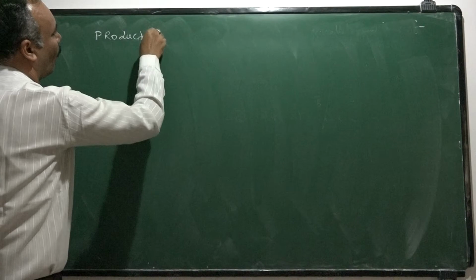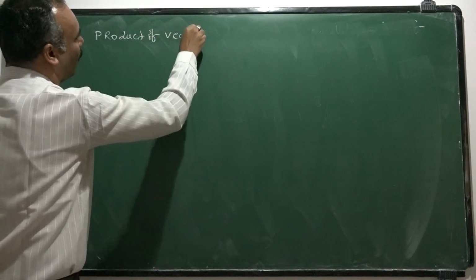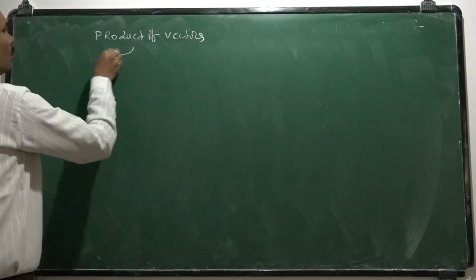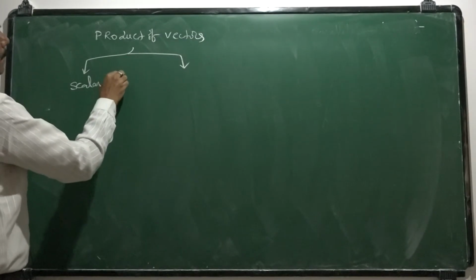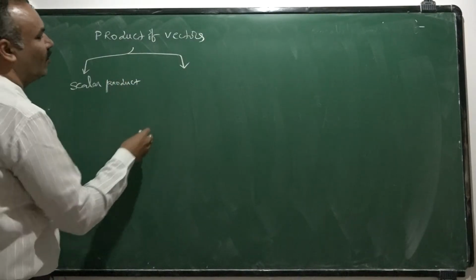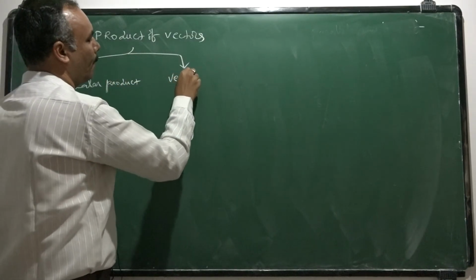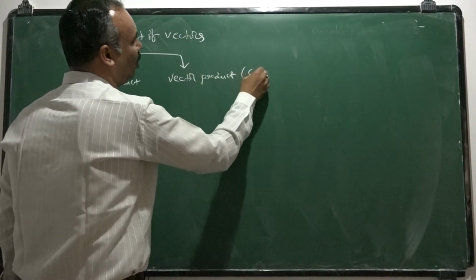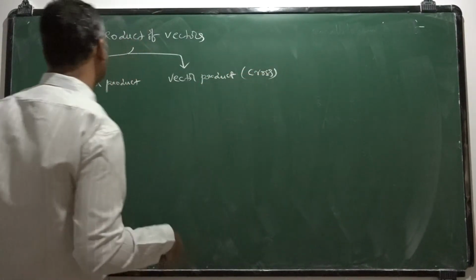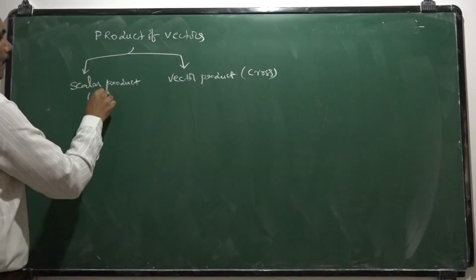Product of vectors. We classified the product of vectors into two categories. One is the scalar product. The other one is the vector product. This is also called cross product. This is also called dot product.